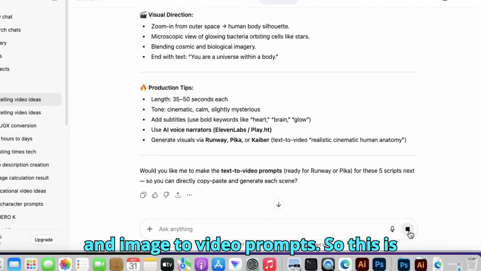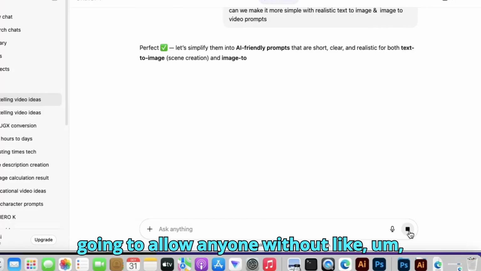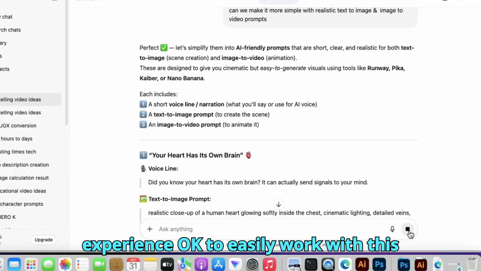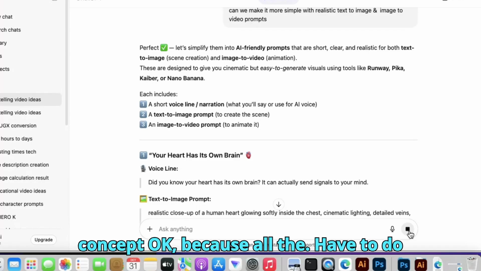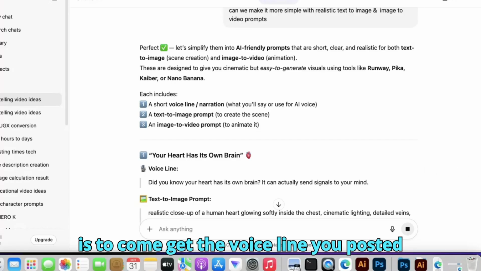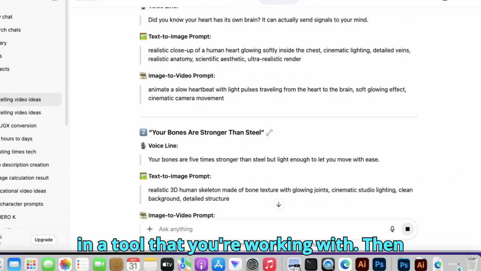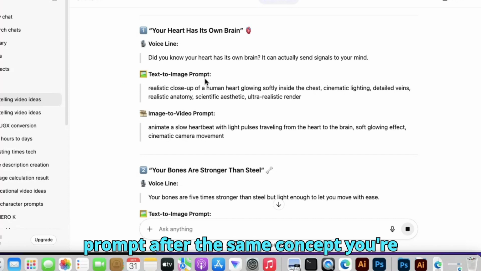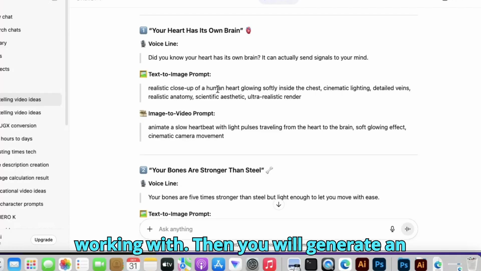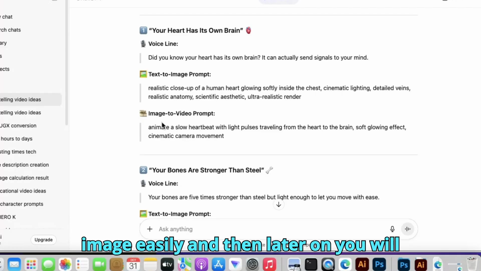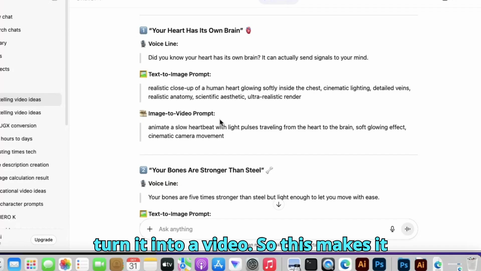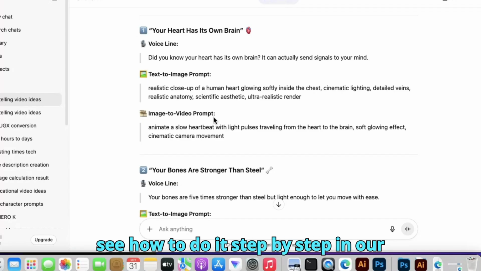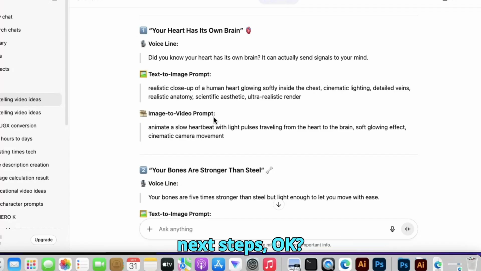So this is going to allow anyone without any experience, okay, to easily work with this concept, okay? Because all you have to do is to come get the voice line, you paste it in a tool that you're working with, then you come back, get the text to image prompt for the same concept you're working with, then you will generate an image easily, and then later on you will turn it into a video. So this makes it easy for anyone, okay? And you're going to see how to do it step by step in our next steps, okay?